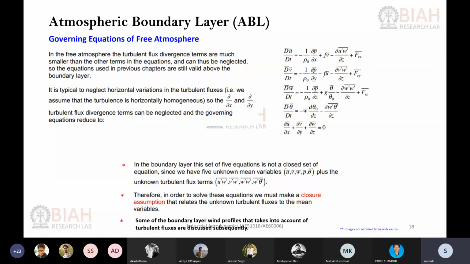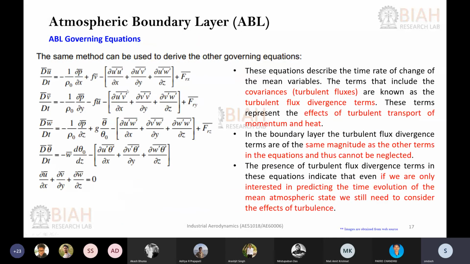If some of you have taken courses on turbulence, they might have discussed this in detail, maybe not for the atmospheric boundary layer but in other forms of this equation. There are different closures we use to provide the solution for velocity and temperature, which suitably mimics this equation. What you need to do is define a particular velocity profile that takes all these parameters into account suitably.